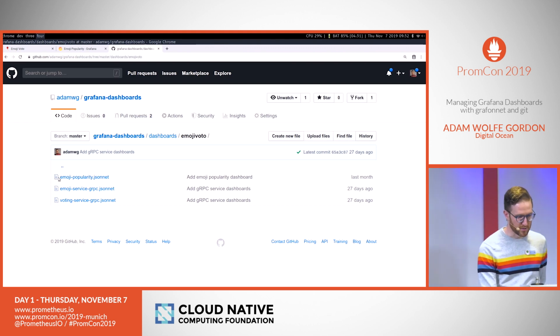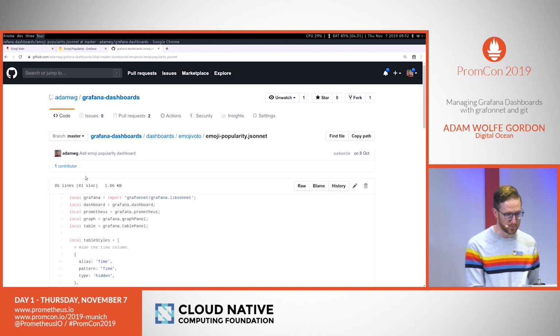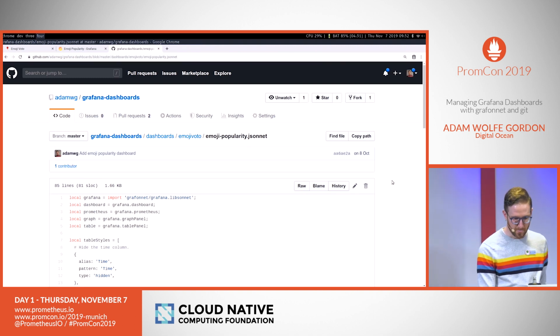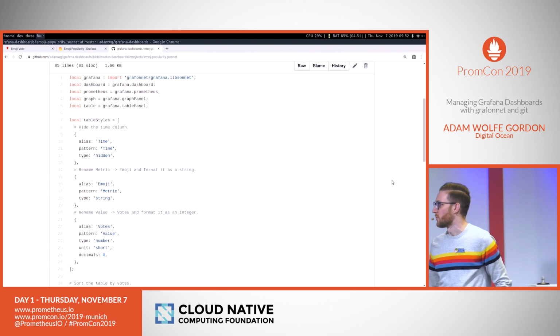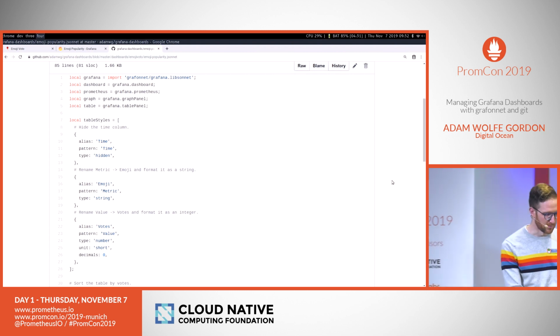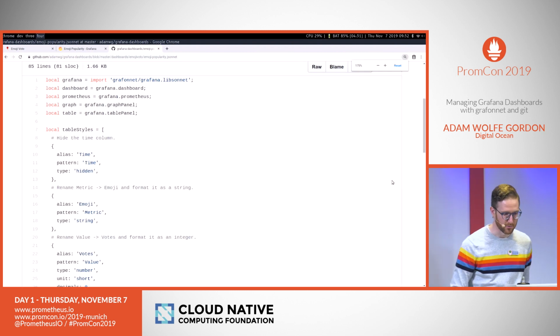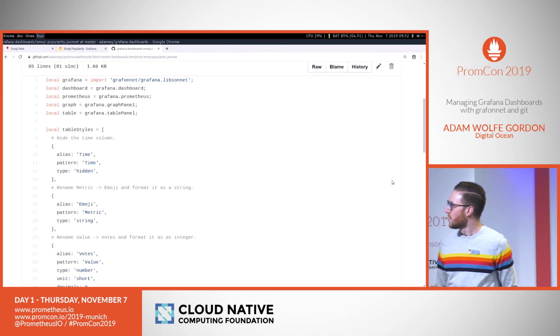So here's our dashboard definitions in JSON. We'll look at the emoji popularity one that we were just looking at. You can see up top, we import a bunch of things. These are just importing the Grafana library that I mentioned.